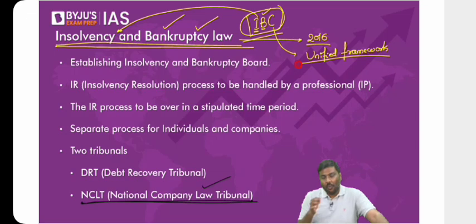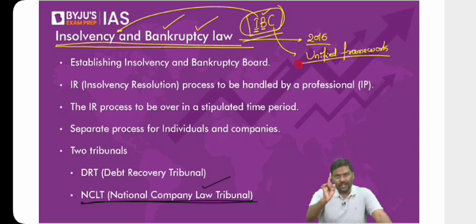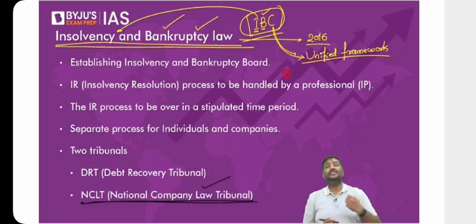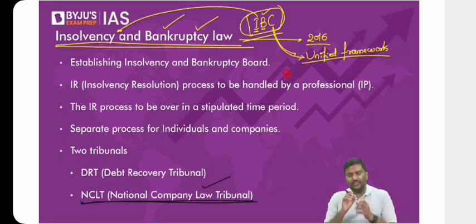Let me know. What do you think is better? Having multiple laws or having only one law? Don't you think having only one law makes more sense? I hope you understand. Right? To promote ease of doing business, to make it much smoother, to cover everything, making one law and bringing all the provisions under it makes more sense. That's the reason I've written that the Insolvency and Bankruptcy Code is nothing but a unified framework. Now, under this unified framework, what are the important provisions?